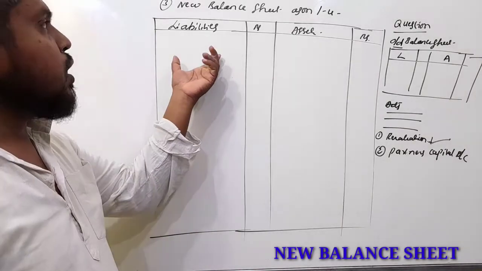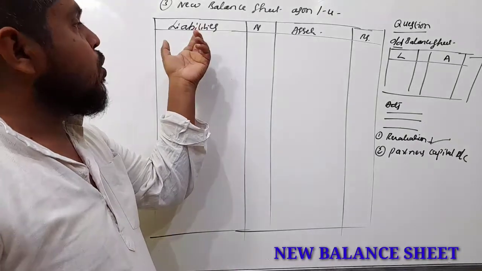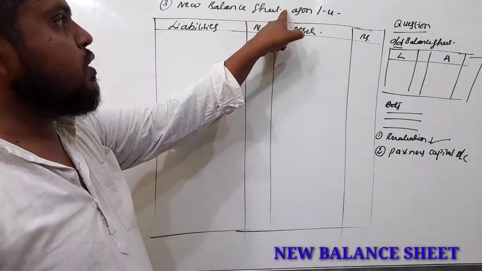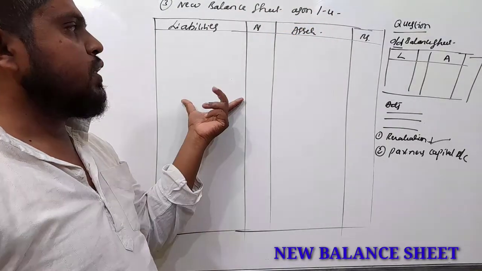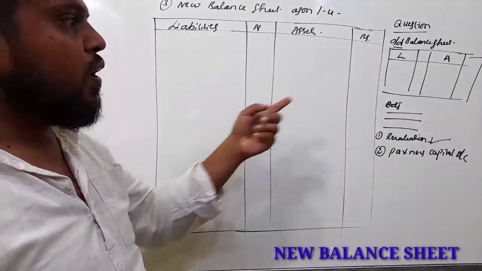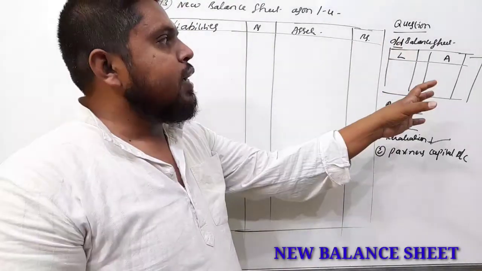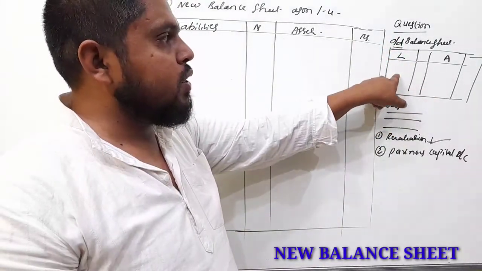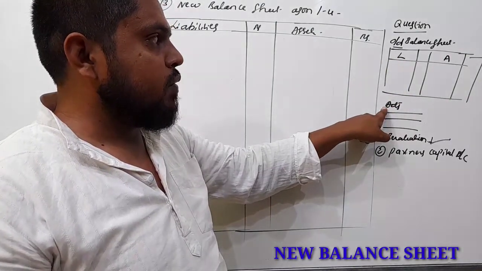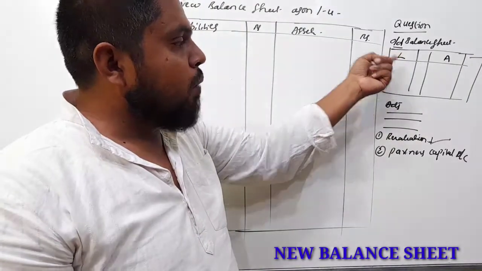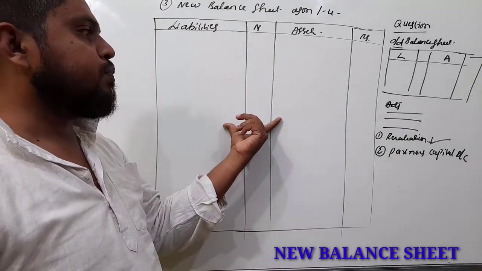So this is the third step under admission and retirement. New balance sheet we have to prepare. This new balance sheet means the opening balance sheet of the new firm. This new balance sheet is prepared with the help of the old balance sheet along with the adjustments. In the question, first you will get the old balance sheet of old partners and then the additional information. With the help of the old balance sheet and additional information, you have to prepare this new balance sheet.